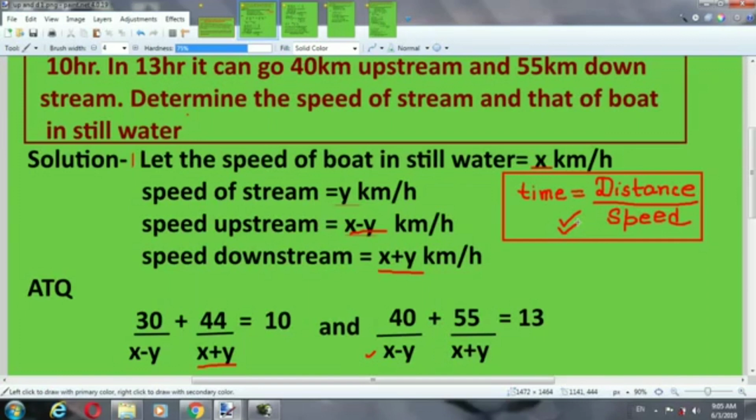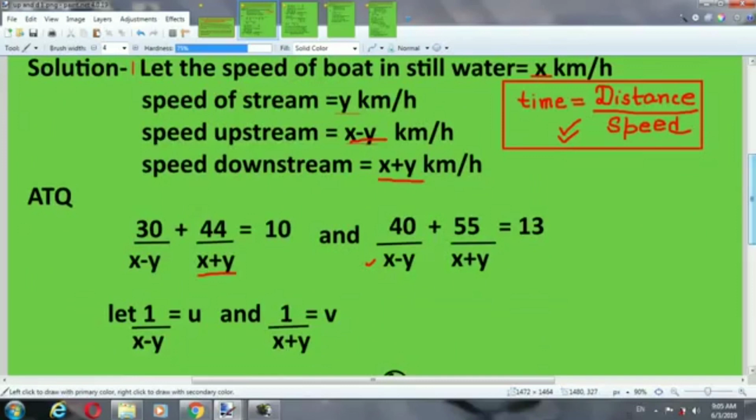Now students, we have two equations, in the same way like the previous question. We will suppose 1 by x minus y is equal to u and 1 by x plus y is equal to v.